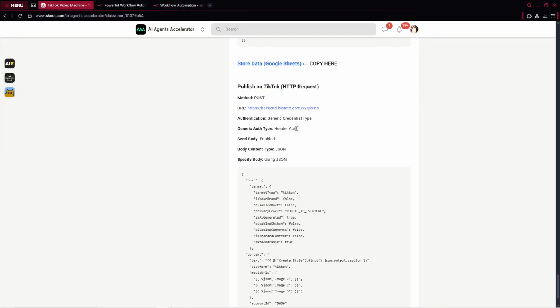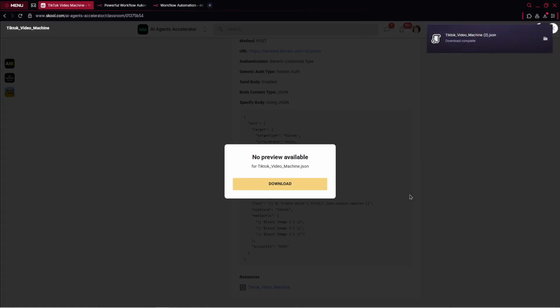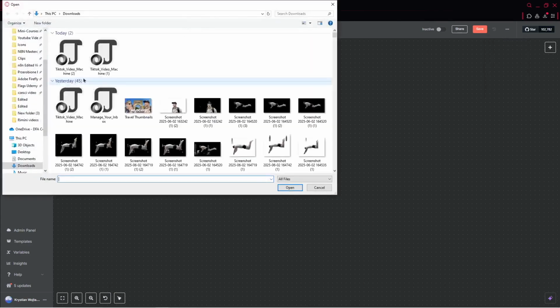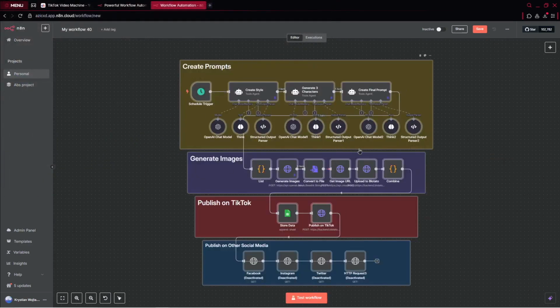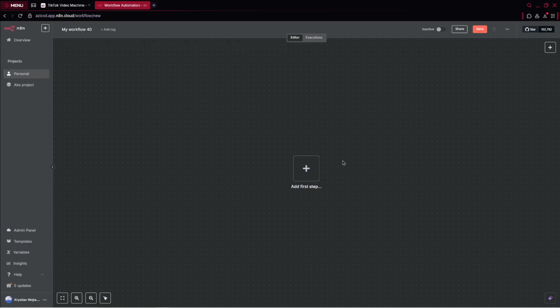Additionally, I need to mention inside our community, you've got here the JSON file. So we can download this entire JSON file. And here inside our n8n, you can simply click on these three dots, click import from file, and there just import our TikTok machine. And it's already set up, you need to only connect your credentials. So this way, right away, you've got this entire system ready to work. So instead of just setting it up step by step with me, you can just have it already done inside our community. But as I said, we'll build everything step by step in this material.